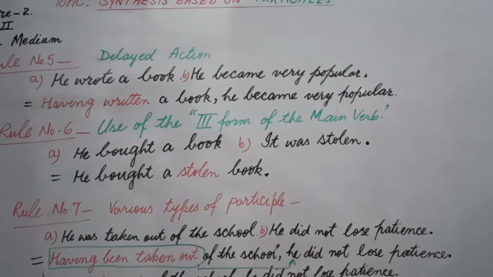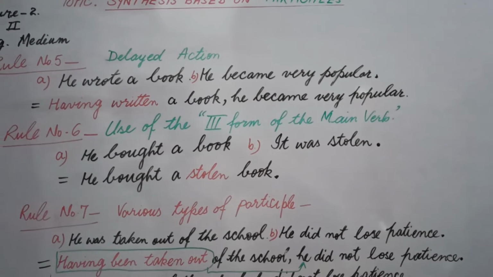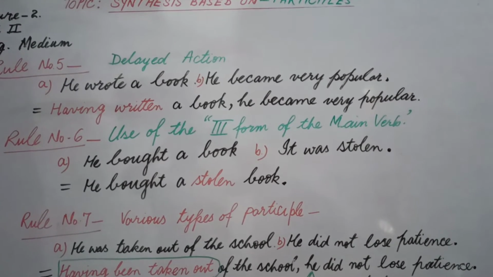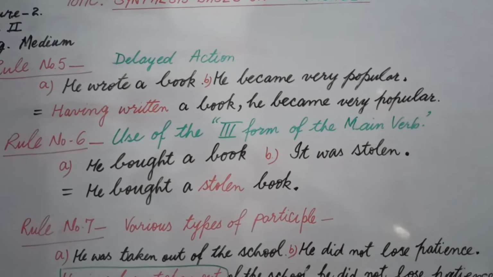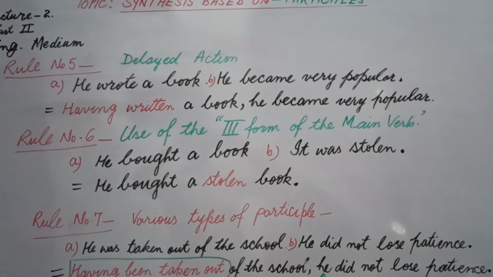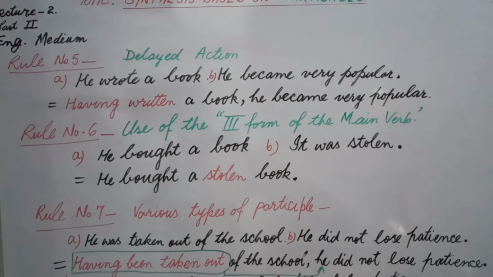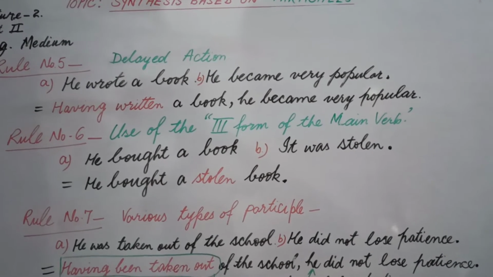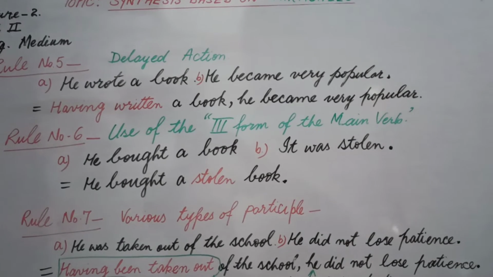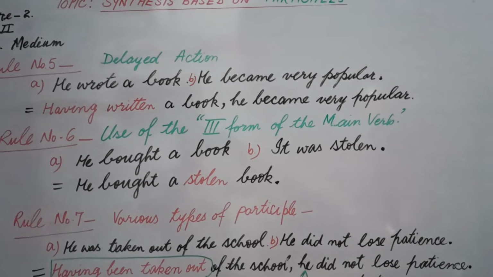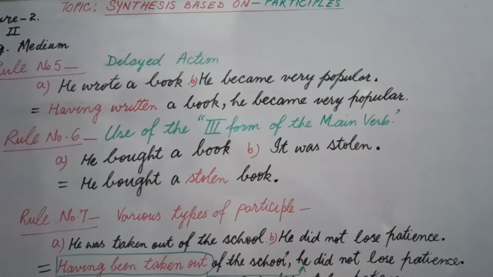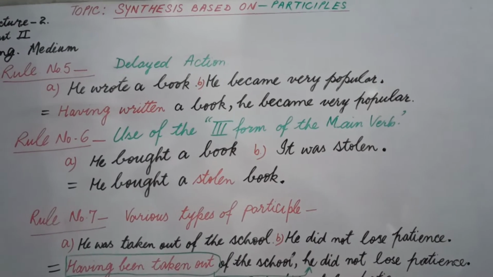That's why in such a combination of sentences we use having plus third form. Having written a book, we use having plus third form from the first incident. Having written a book, comma, after comma you will write the second happening as it is.